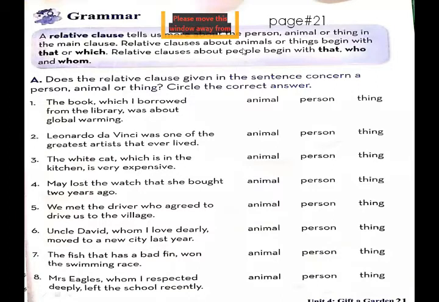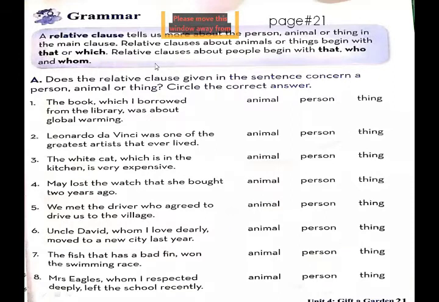Relative clauses about animals or things begin with that or which. When we talk about animals and living things, we use the relative pronouns that or which.